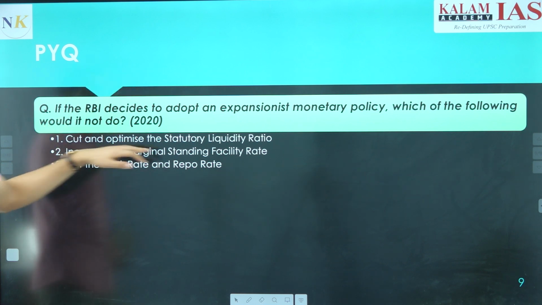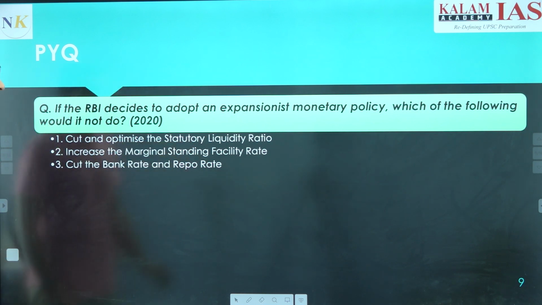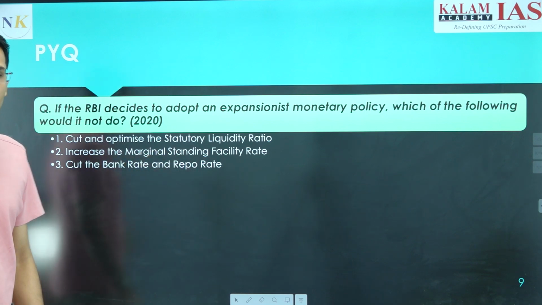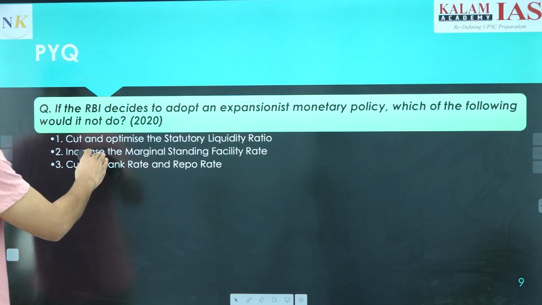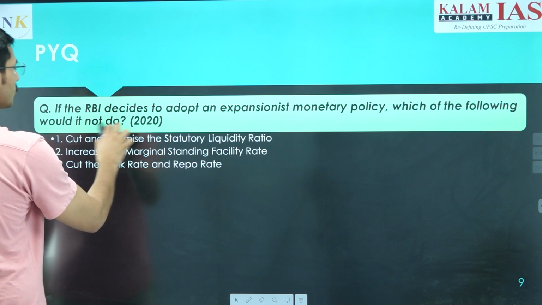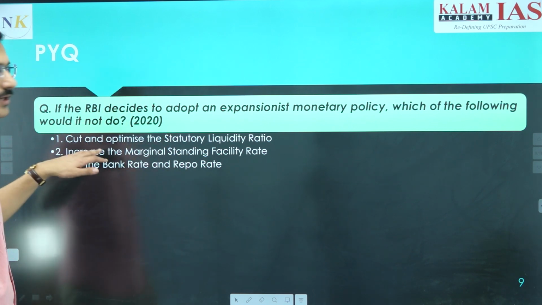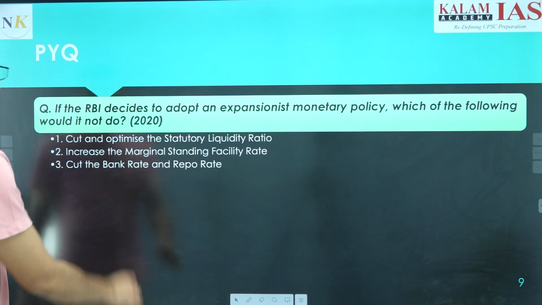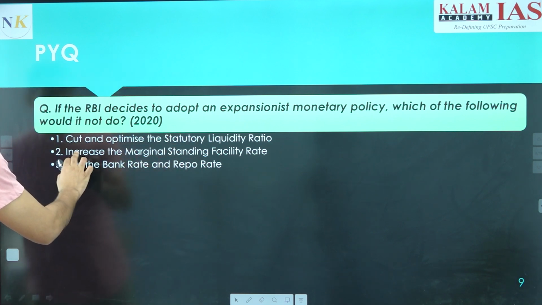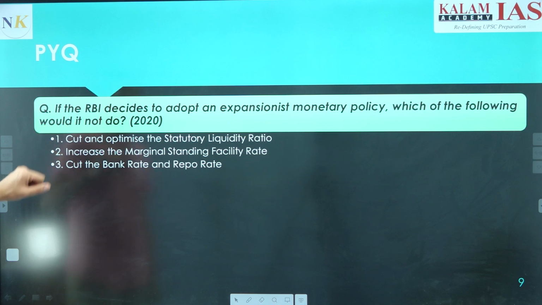Second is increase the marginal standing facility rate. Now increase happens in the contractionary monetary policy. So this is something that RBI would not do while adopting an expansionist monetary policy, because that would happen in the contractionary monetary policy. So the second statement is correct. Second statement is correct as per this question.